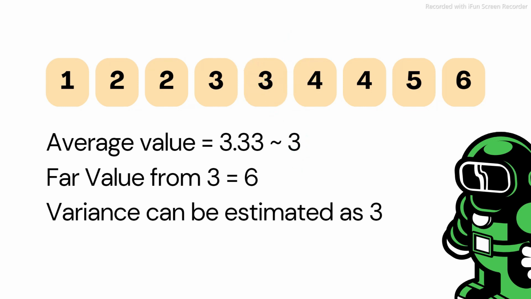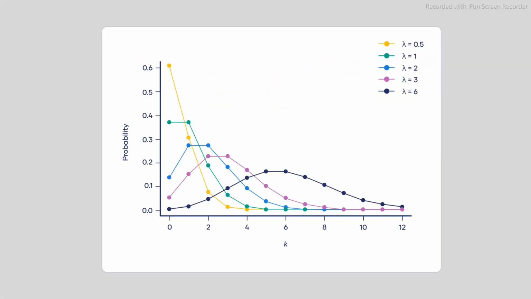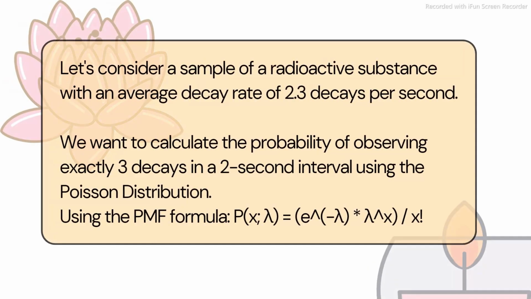Thus, this is what represents the lambda value. Lambda value is always given whenever we are dealing with a Poisson distribution. Here we have the different lambda values and the distribution. Here we have lambda value equal to 0.5, therefore the curve goes like this. And next we have 1, therefore the curve goes like this. For 2, it takes a higher value and then comes back. And for 3, it will gradually take the highest point and come back. And for 4, and for 6, it will flatten out, but it will take up the value, and this is the lambda value.